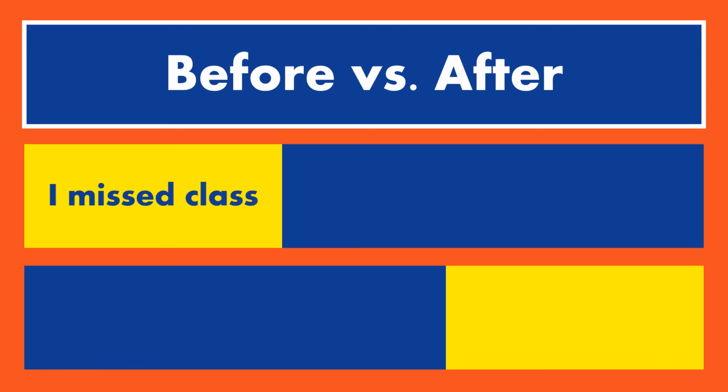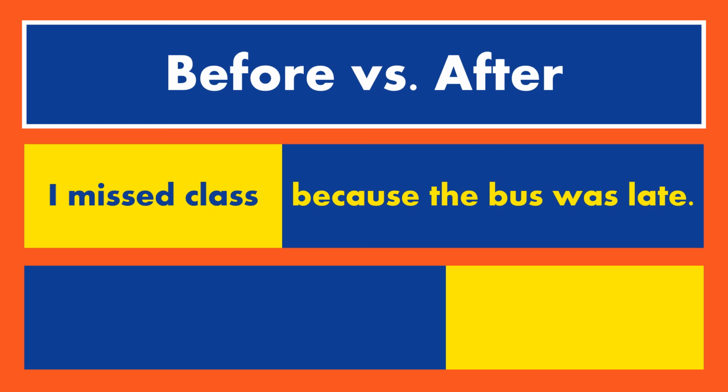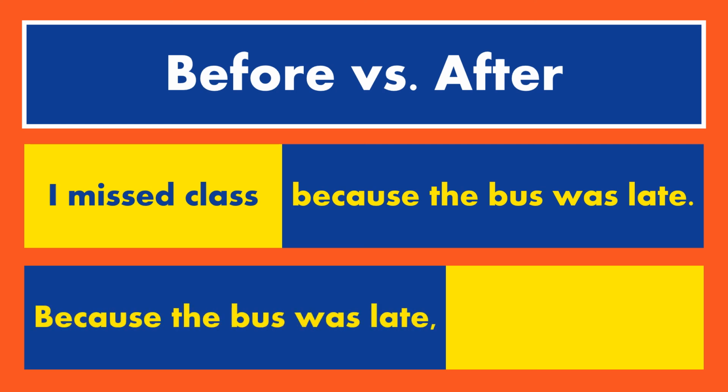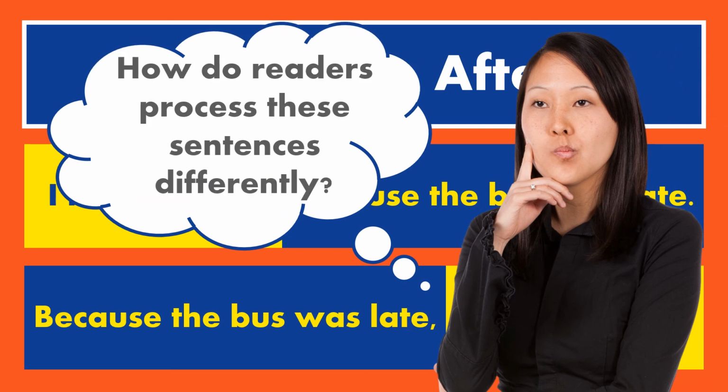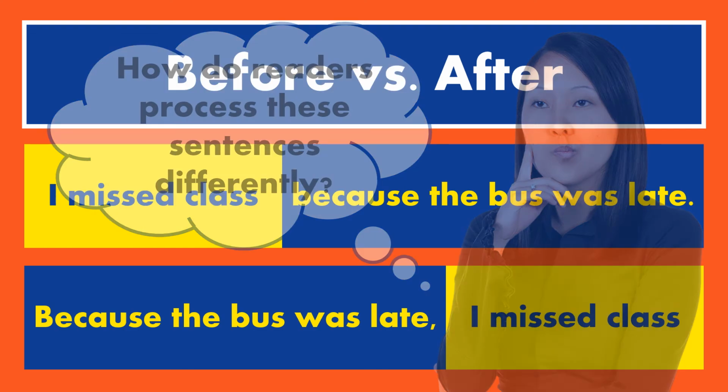I missed class, this is our independent clause, because the bus was late. And that's our subordinate clause, it comes after. Now, alternately, we could put the subordinate clause before: because the bus was late, comma, I missed class. The question here is, how do the readers process these sentences differently based on the sequencing of the clauses?